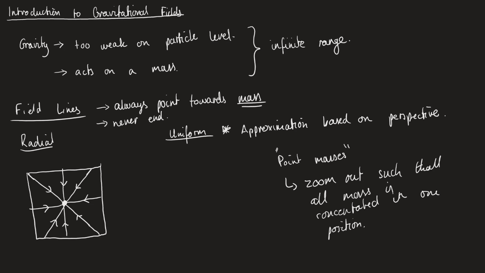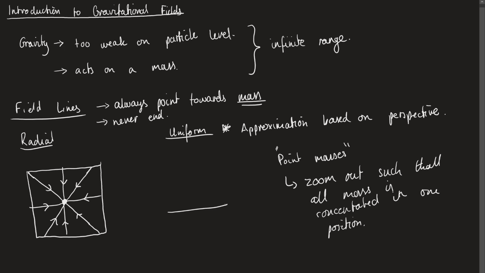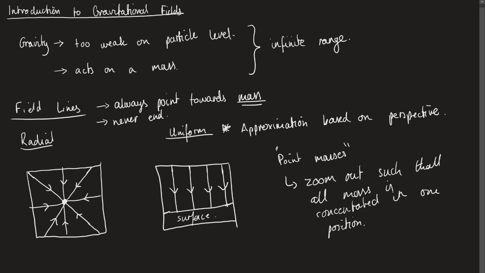Now I can do the same for uniform, but now we have a flat surface because, like I said, we've zoomed in. So this is the surface of the Earth. And the field lines, when we zoom into the surface, we know that all things, if we drop them, the direction that they're going to move due to the force of gravity is just straight down. So we will say that we have field lines that look like this, where they all point downwards. Okay, and again, we have to put some sort of boundary around this so that we can specify that these lines don't actually ever end. Okay, they only end when they touch the mass. Okay, so this is your two setups.